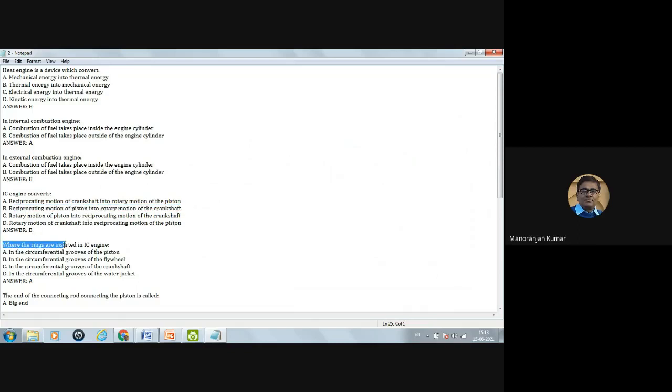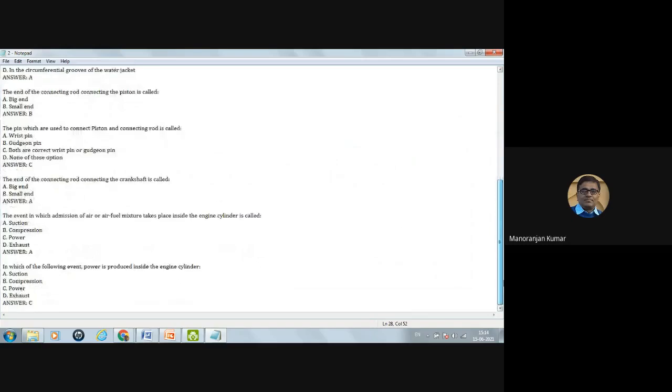Now, where the rings are inserted in IC engine? Some rings are there in IC engine. So where it is inserted? In the circumferential grooves of the piston? Yes, around the piston there is circumferential grooves. So in that grooves, these rings are fitted. In the circumferential grooves of the flywheel, no any circumferential grooves are there. So no. In the circumferential grooves of the crankshaft, no any grooves are there around crankshaft. And also no any circumferential grooves around the water jacket. So correct option is A. In the circumferential grooves of the piston. Okay.